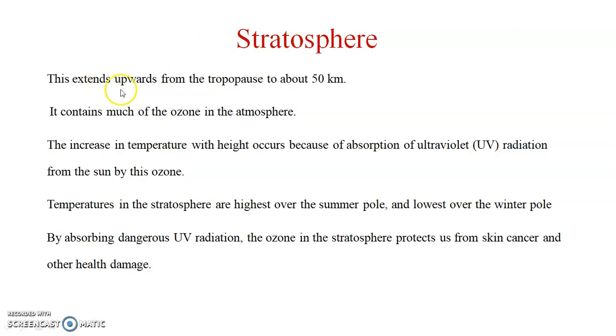Stratosphere. This extends upwards from the troposphere to about 50 kilometers. It contains much of the ozone in the atmosphere. The increase in temperature with height occurs because of absorption of ultraviolet radiation from the sun by this zone. Temperatures in the stratosphere are highest over the summer pole and lower over the winter pole. By absorbing dangerous ultraviolet radiation, the ozone in the stratosphere protects us from skin cancer and other health damage.